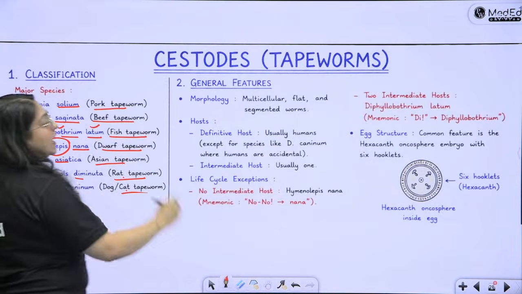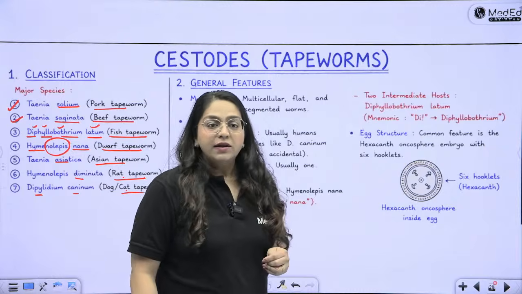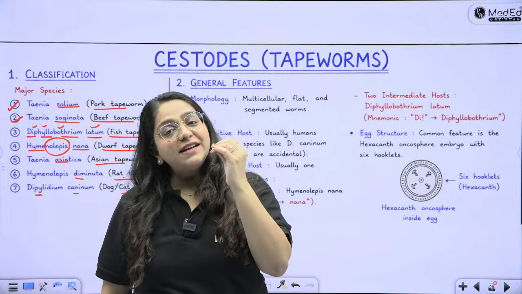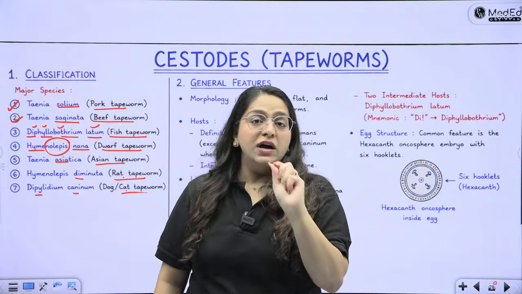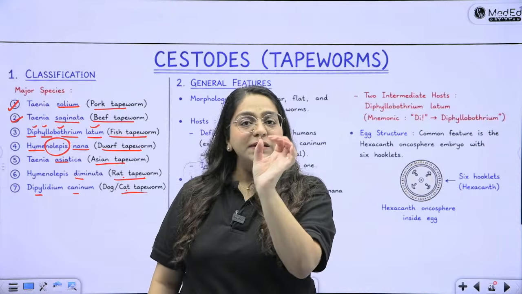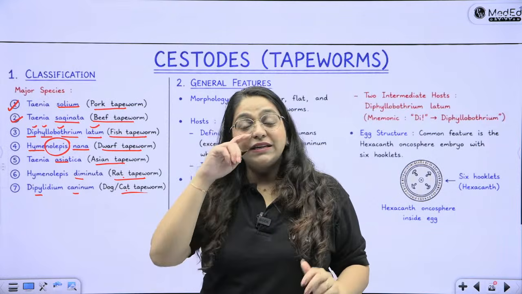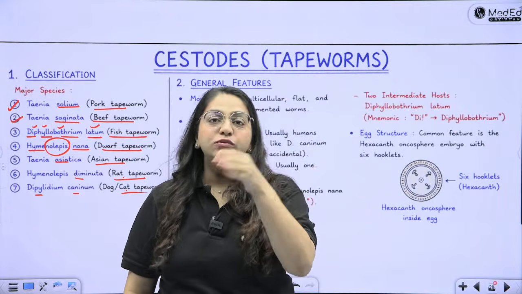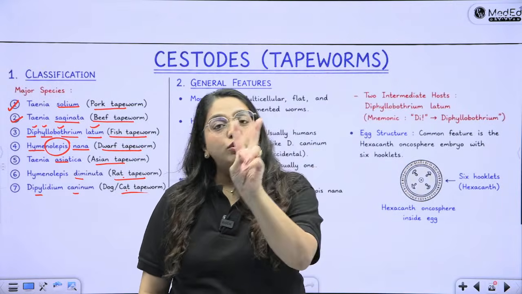Diphyllobothrium latum is something you don't have to forget. The organism itself is telling you all the features right in its name. Di means two, phyllo means food, bothrium means lips, latum means broad. So it's a tapeworm which has broad segments. It is a tapeworm with two mouth slits. It is a tapeworm with two intermediate hosts.